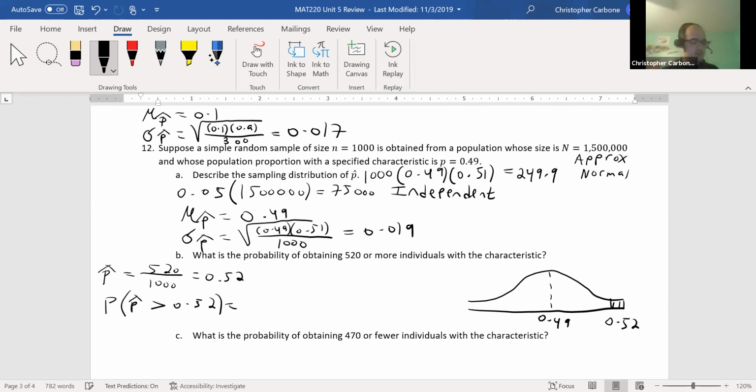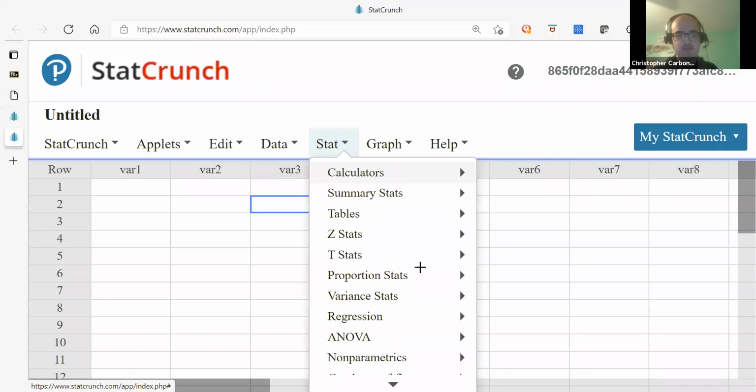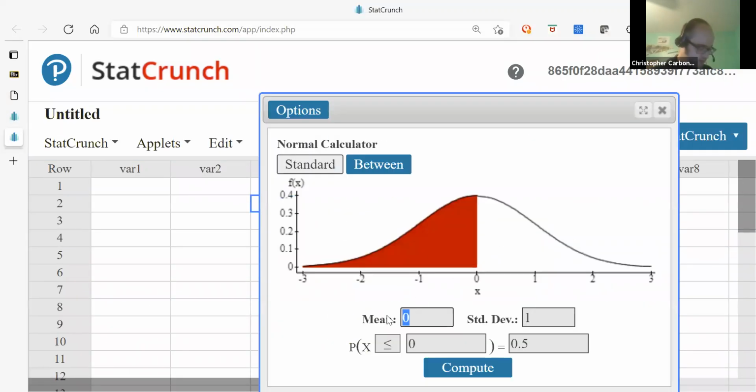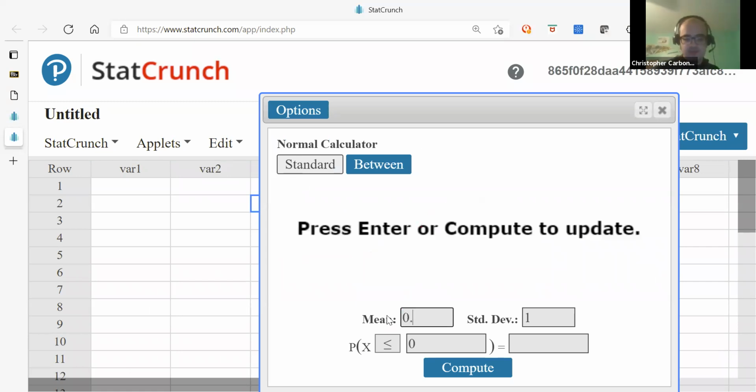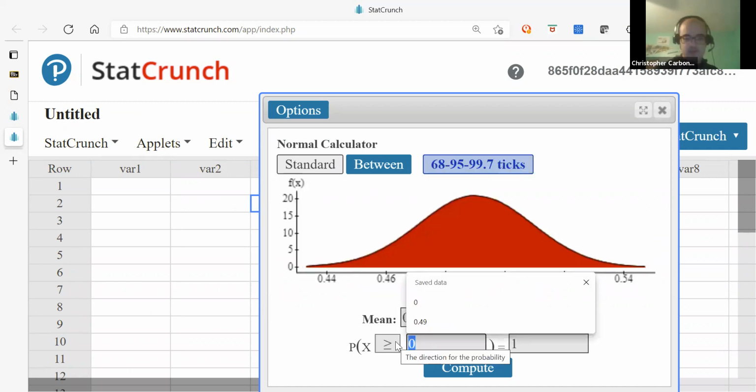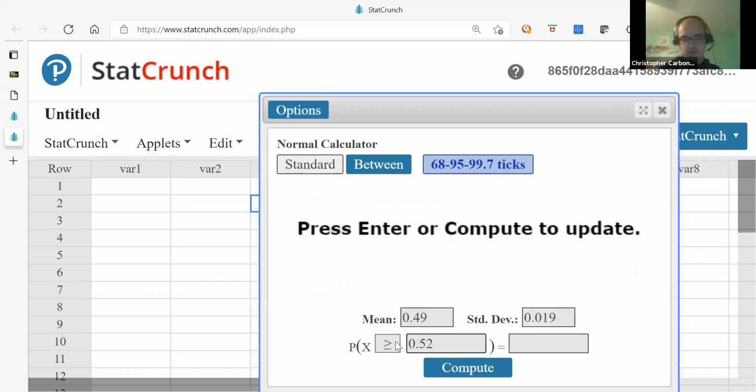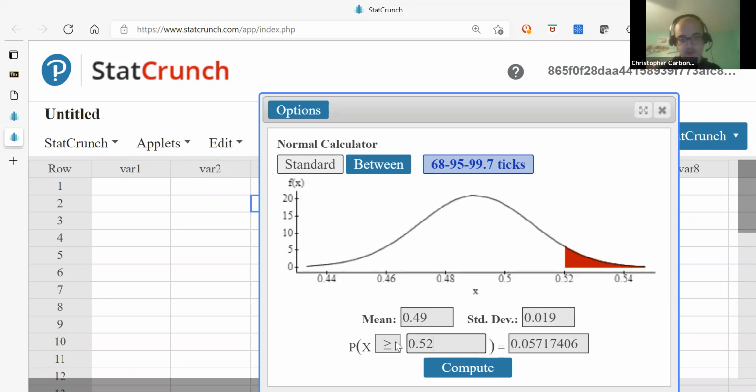So to toss this into StatCrunch for us, let me open this back up. So as we did before, this is Stat, Calculators, Normal. The mean was 0.49. Standard deviation was 0.019. And the probability above 0.52. That's about 0.057 in this case.